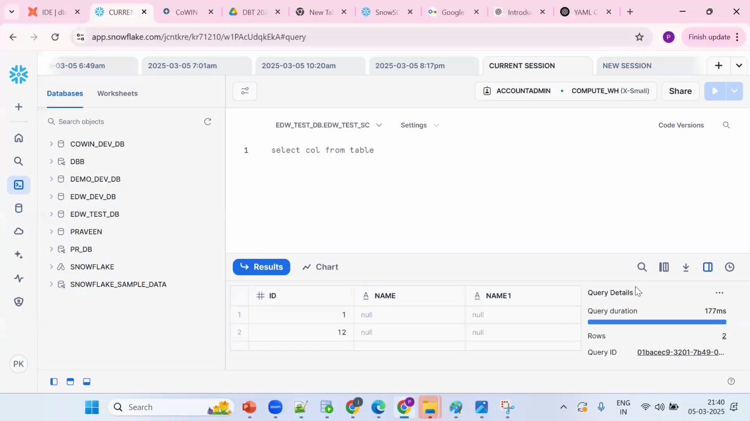Let me complete, then you can ask the question. One second, hold on. Tell me, I forgot my table name. How to get my table name?